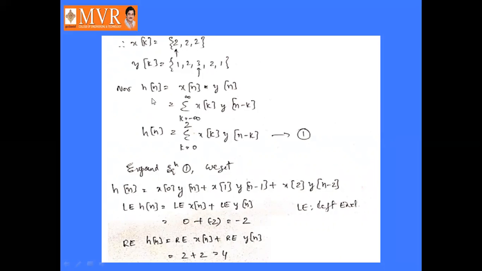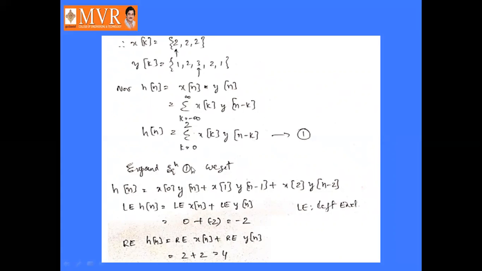Now, h of n is nothing but x of n convolved with y of n. So, what is the convolution formula? Sigma k equal to minus infinity to infinity, x of k into y of n minus k. Here k is varying from 0 to 2, so it is sigma k equal to 0 to 2, x of k into y of n minus k. That is equation number 1.